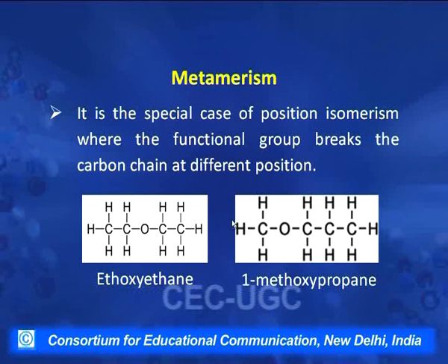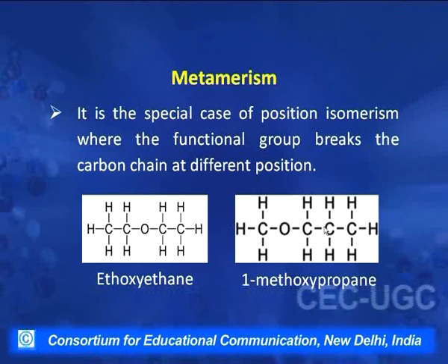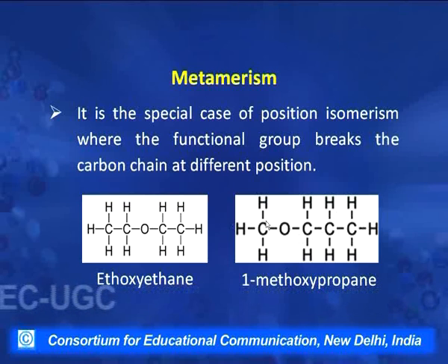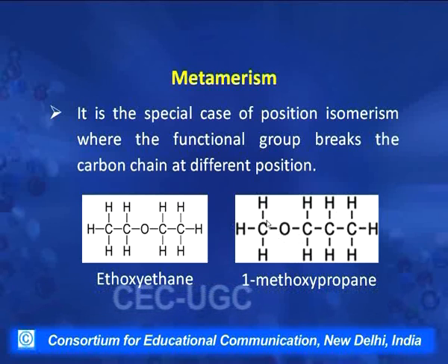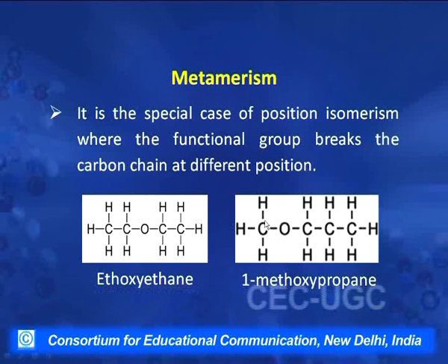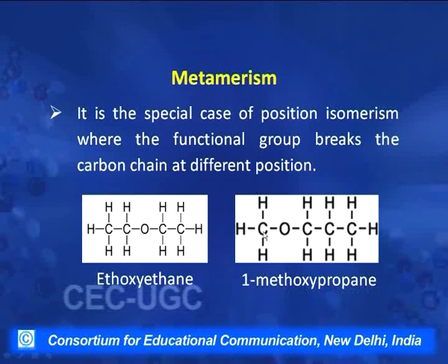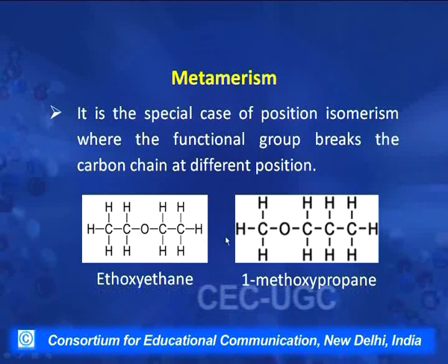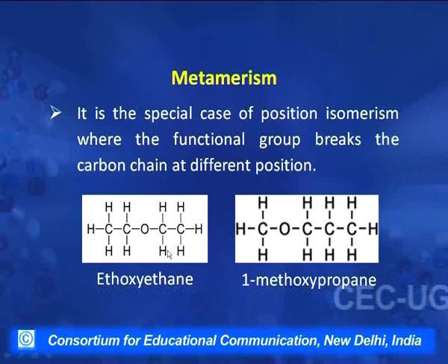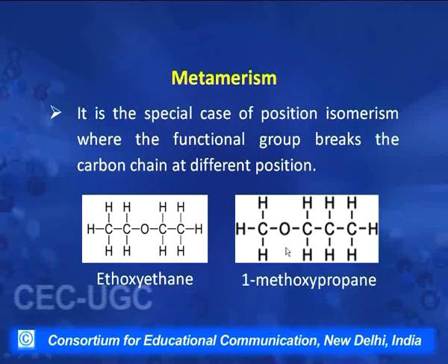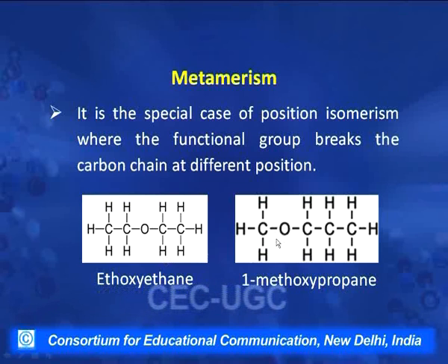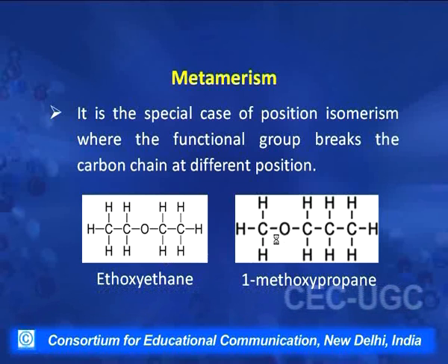Another compound, this is also an ether of 4 carbons, but it has a 3 carbon chain on one side and 1 carbon chain on the other side. So, both the molecules have the same molecular formula, same functional group, but the functional group is breaking the continuity of the carbon chain at 2 different places and they get different names. This is called ethoxyethane, whereas this is 1-methoxypropane. So, this type of isomers are classified as metamers.